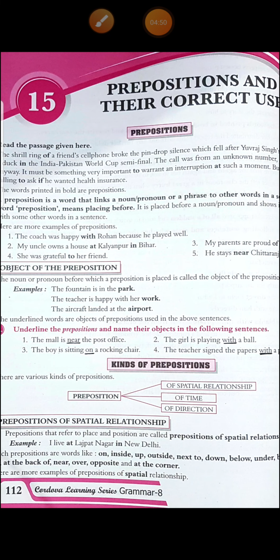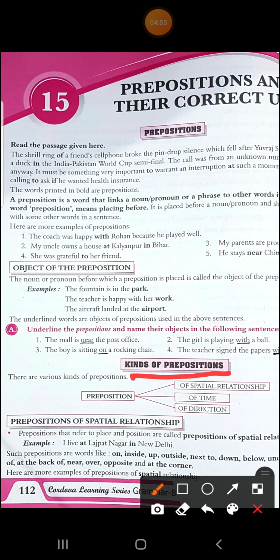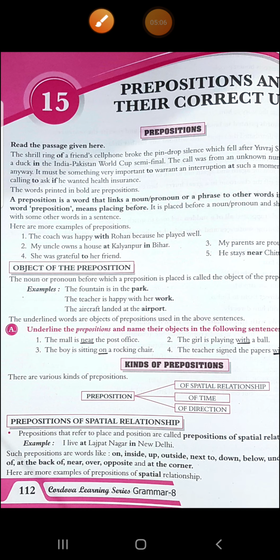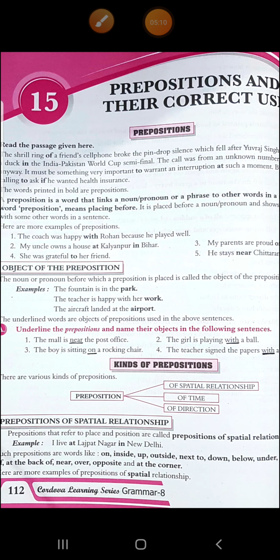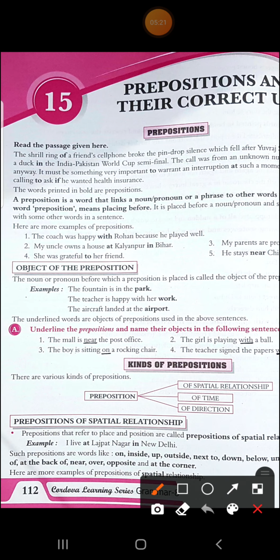All right. Now see kinds of preposition. There are three kinds of preposition. First is your spatial relationship, second is your time, third is your direction. What is this spatial relationship? The spatial relationship refers to place or position. Time, according to time, and direction, according to the direction. Now let's see what is preposition of spatial relationship.